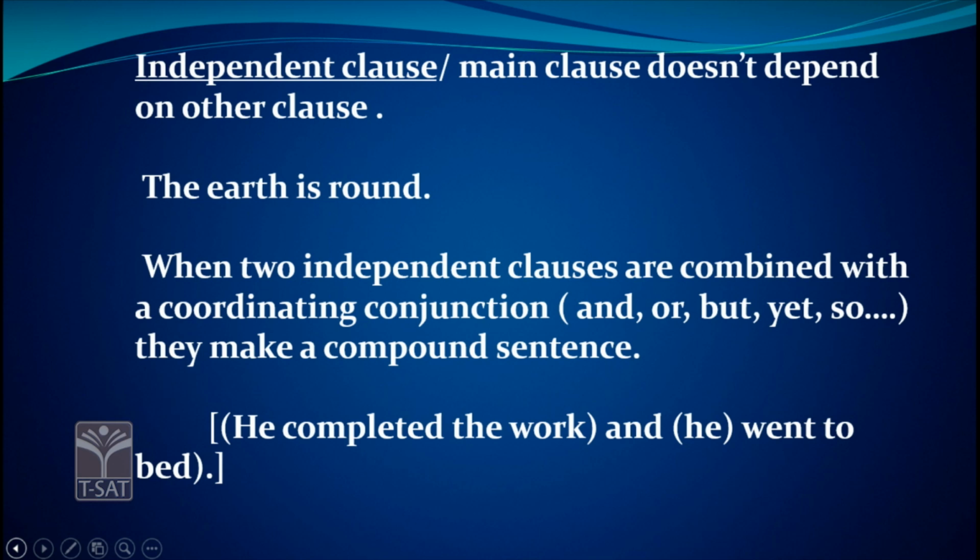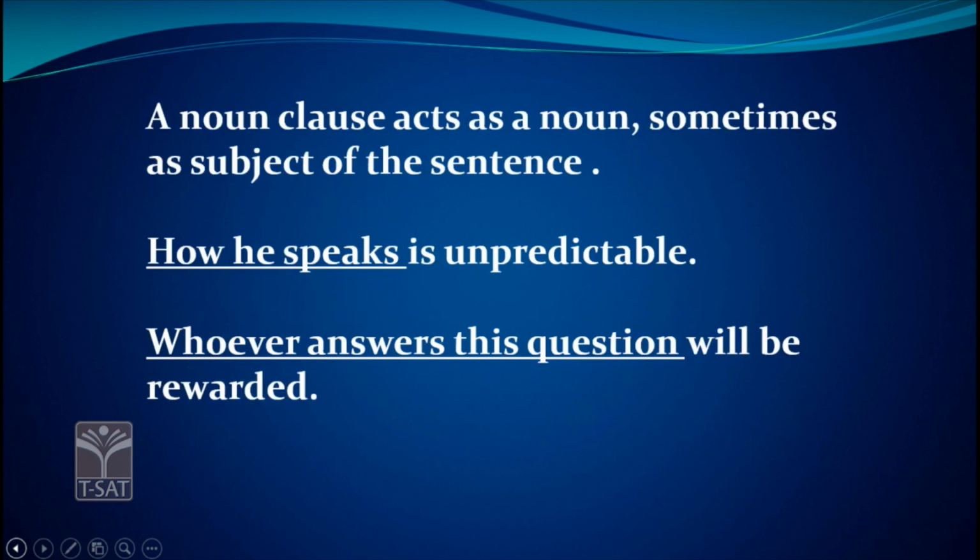When two independent clauses are combined with a coordinating conjunction such as and, or, but, yet, so, they make a compound sentence. If you see this, he completed the work and went to bed. It is the total sentence where we can find two independent clauses: he completed the work and he went to bed. These two clauses are linked by the coordinating conjunction and, so it is a compound sentence.